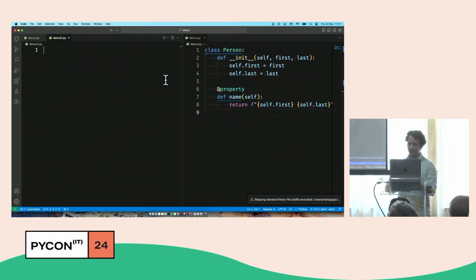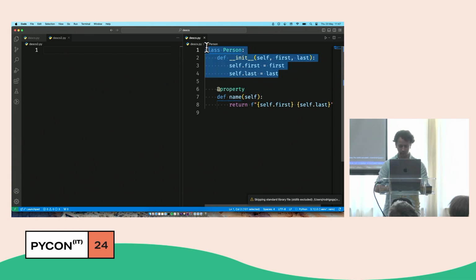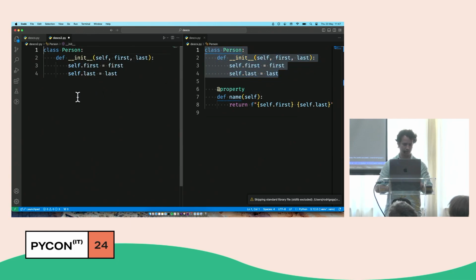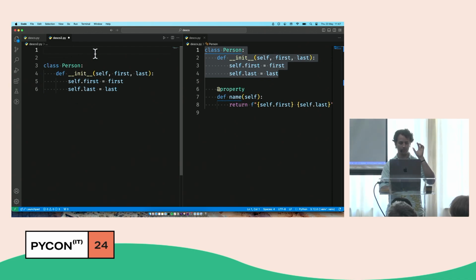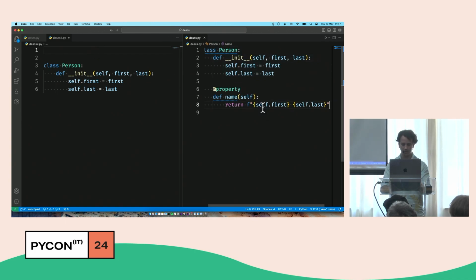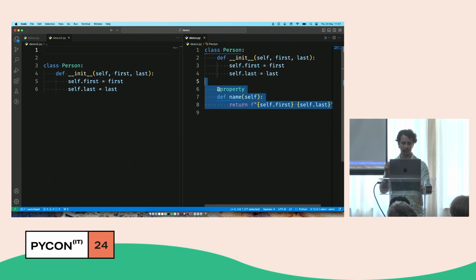Exactly. So a descriptor is an object, but that's not saying much because everything in Python is an object. So what's special about descriptors that makes them descriptors? If you were here before, Adrian said that there's a specific method that we want to define. So a descriptor is going to be a class that I'm going to define on the left that is going to have a very specifically named method that is going to mimic this behavior of the property on the right.